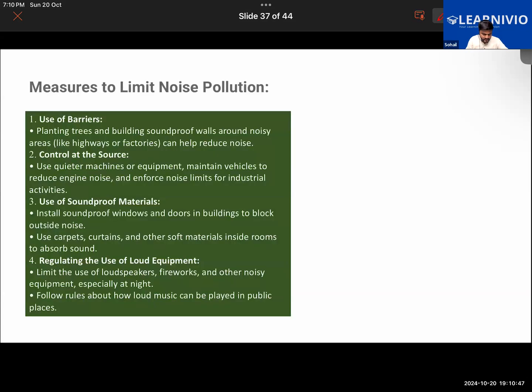That is one way. Or we can control the source, basically the machines or the vehicles from which the sound is being produced. We can manufacture them at the industrial level in such a manner that they do not produce a very noisy sound like this. That is one thing.